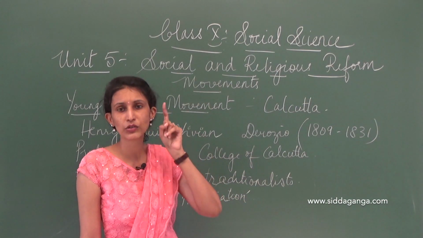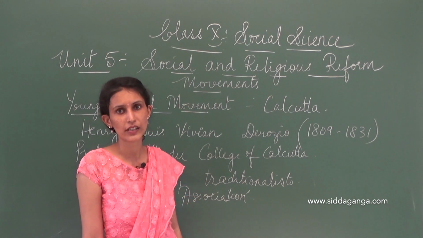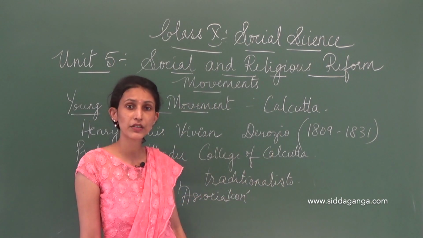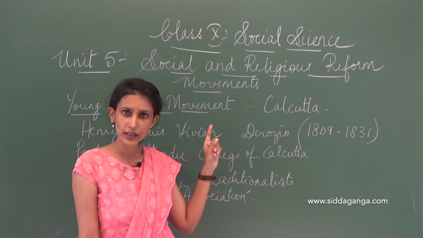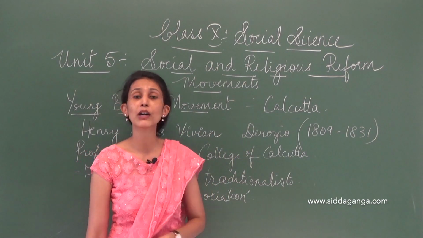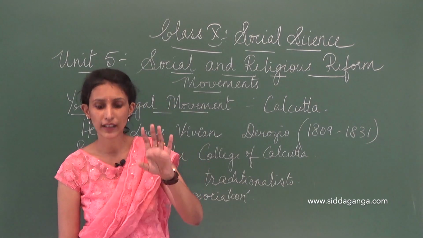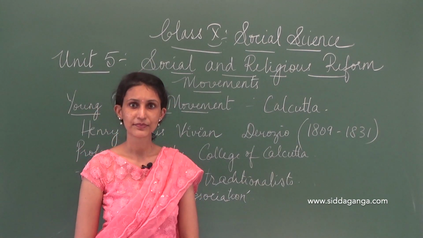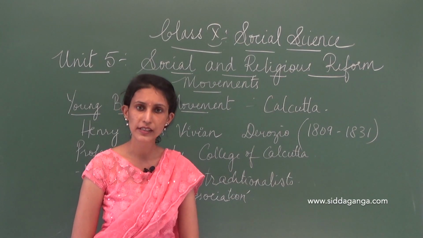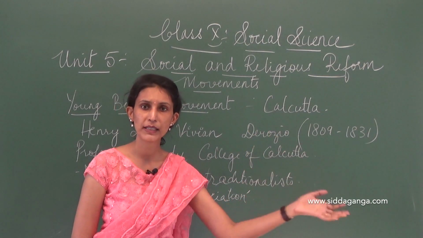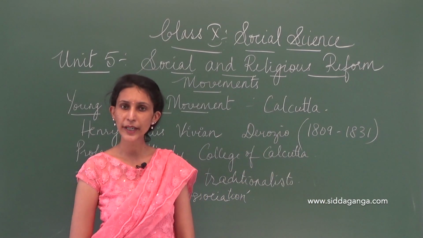He could make his students question what is happening in society. And he turned out to be a good teacher for his students. Now Henry's students were coming from traditional families who were discriminating, who had caste discrimination, social discrimination, who believed in superstitious beliefs, okay.